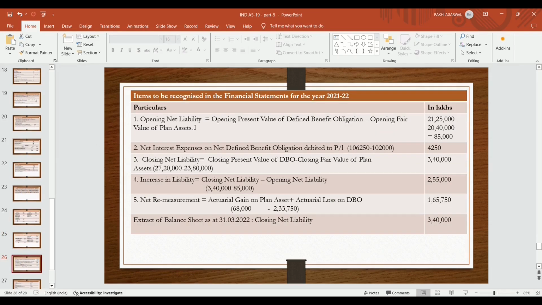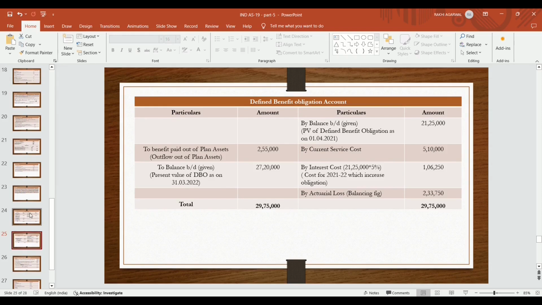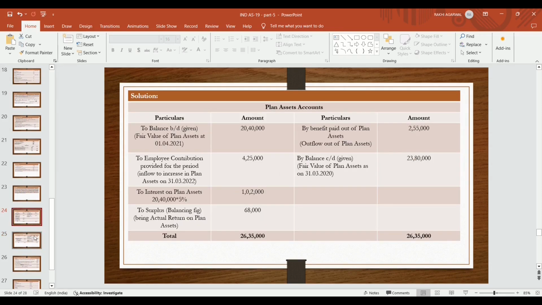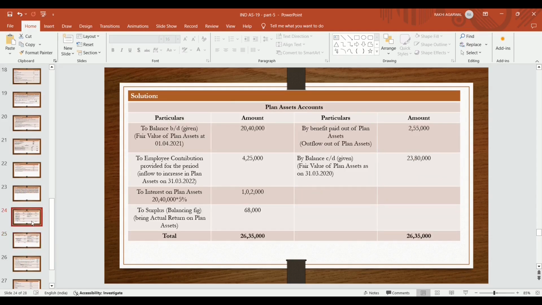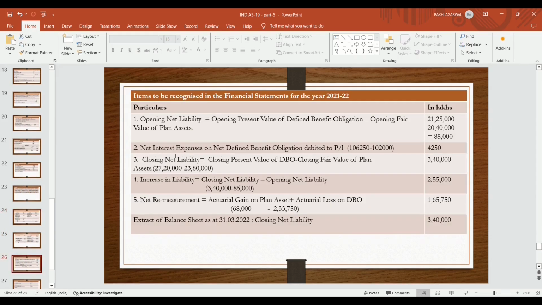Items to be recognized in the financial statement. Opening net liability, because the obligation is more than the value of plan asset. In this case, the opening present value of obligation becomes 21,25,000 minus the fair value of plan asset 20,40,000, so it becomes 85,000. Net interest expenses, because interest cost is more than the interest income on plan asset, that is interest cost is 1,06,250. Interest income becomes 1,02,000. So the net interest expenses becomes 4,250.